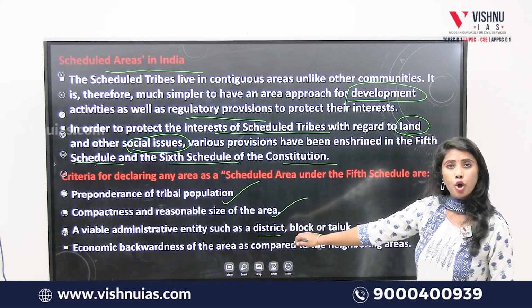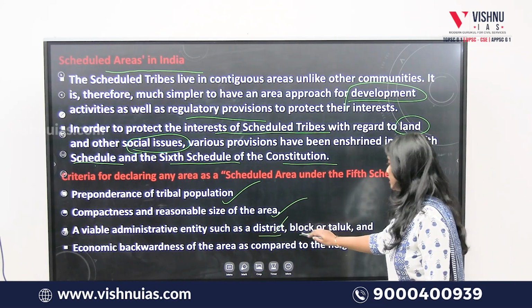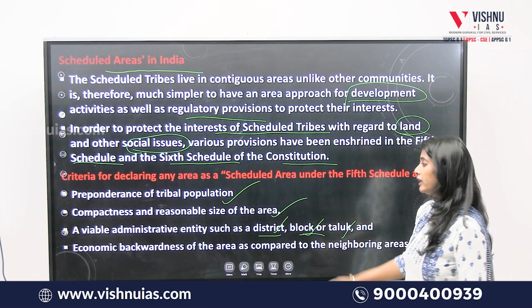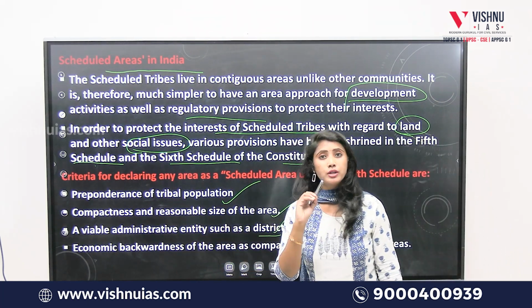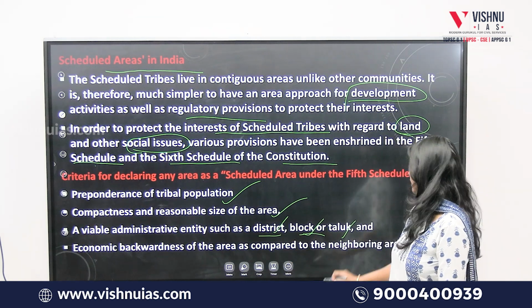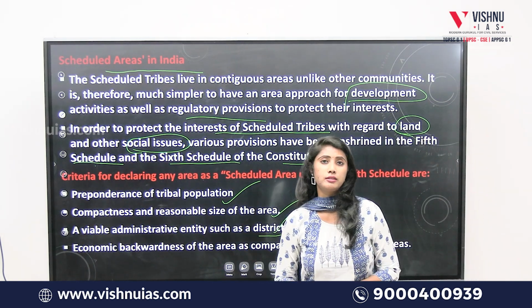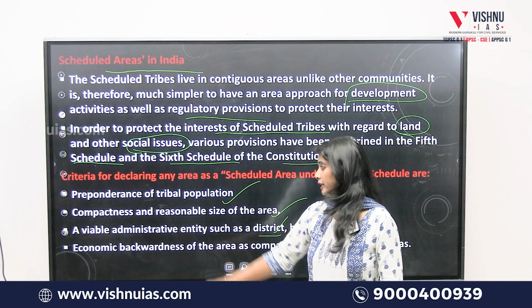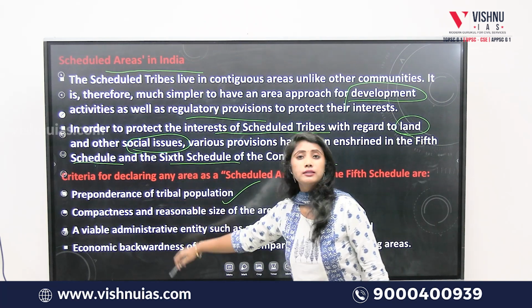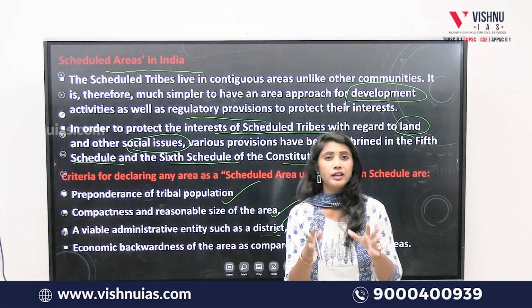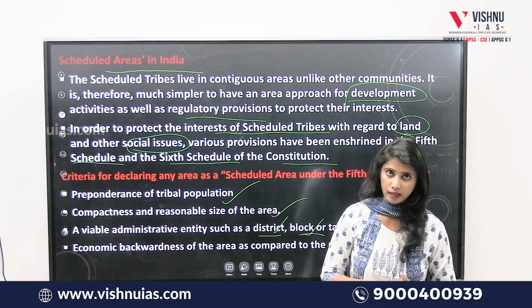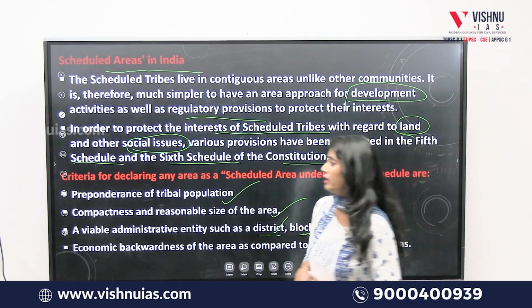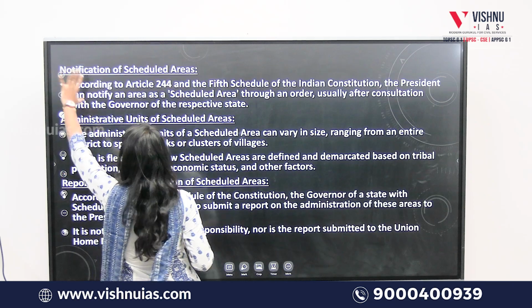And finally, economic backwardness of the area when compared to the neighboring areas should be prevalent over there. It is only after considering these 4 criteria that a particular area will be declared as a scheduled area of the tribal population. Now let's come to the statements.